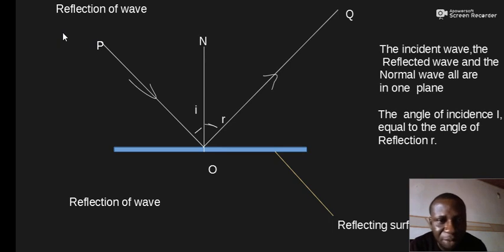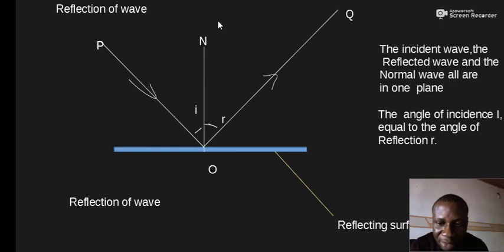Consider a wave traveling from a region. On reaching a surface, the wave bounces back. So reflection actually is the throwing back of a wave when it encounters a barrier on its path, or the bouncing back of a wave when it meets a barrier in its path.